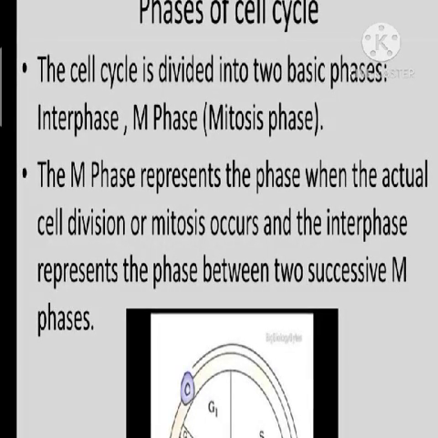So actual cell division takes place during M phase, and the interphase represents the phase between two successive M phases. So M phase is the actual phase during which the cell division or the mitotic division occurs, and interphase represents the phase between two successive M phases.